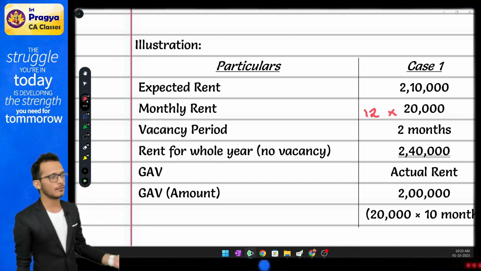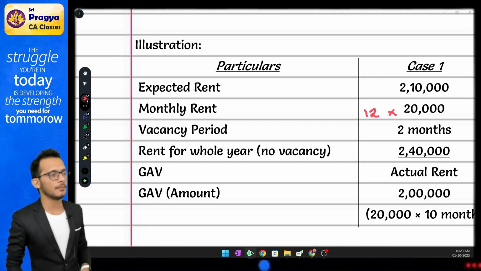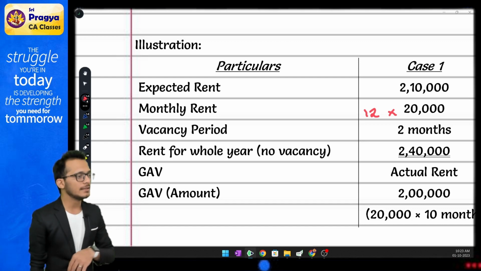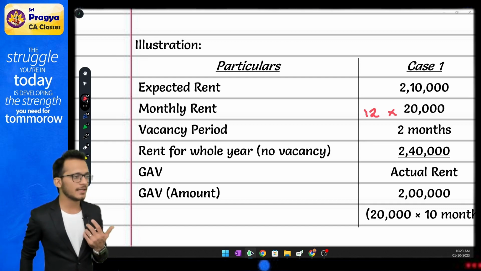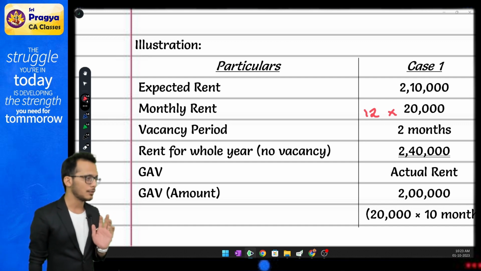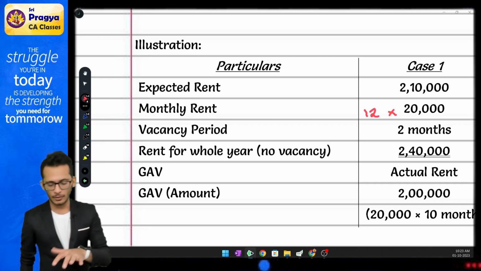If you are ready to pay 2,40,000 while the government is expecting 2,10,000, your rent will become 2,40,000. Because it became 2,40,000, I found you as a genuine assessee. Because you are a genuine assessee, I will say, claim the vacancy loss. If you claim the vacancy loss, your rent will become 2,10,000. Clear? Yes. Look at the same example.